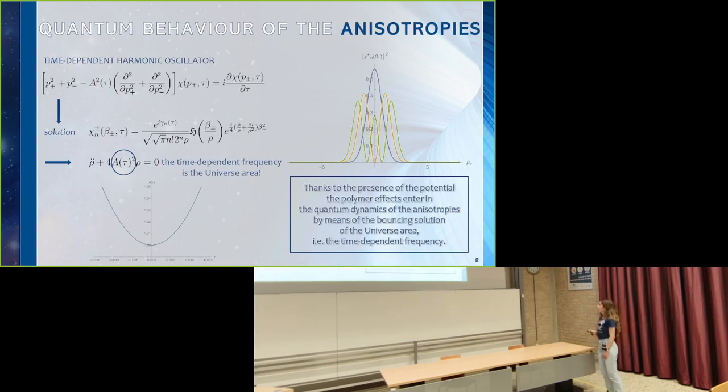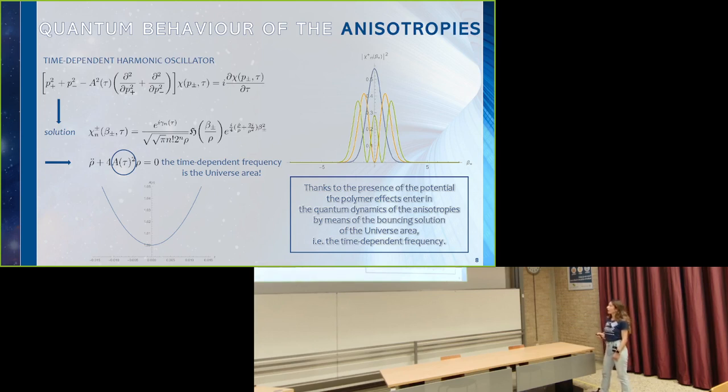At a quantum level, we have recovered a Schrödinger equation thanks to the Vilenkin approach that governs the behavior of the two anisotropic degrees of freedom. Here you can see that the Schrödinger equation in this case is a time-dependent harmonic oscillator.